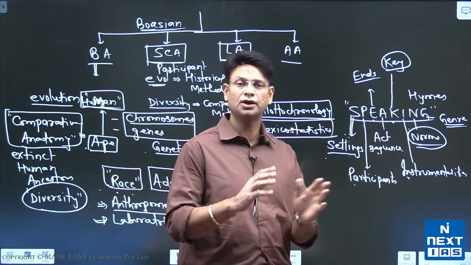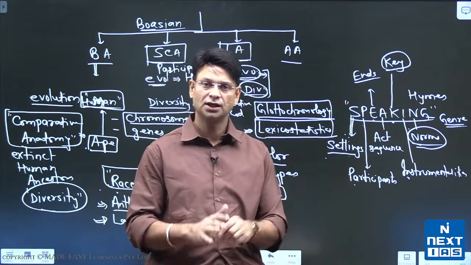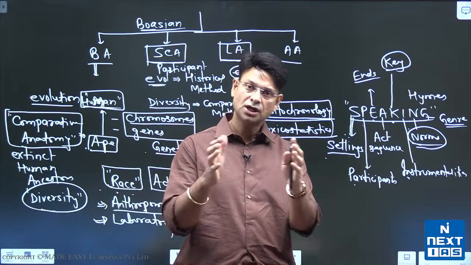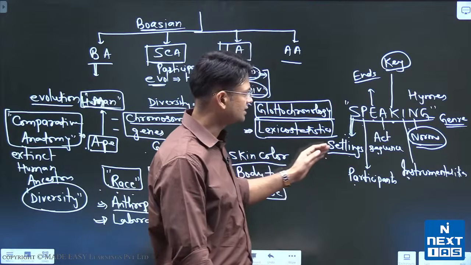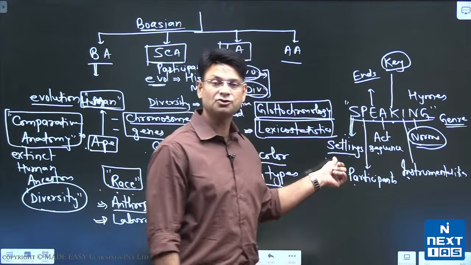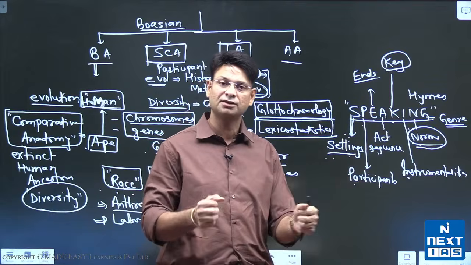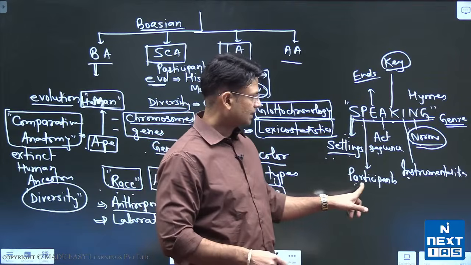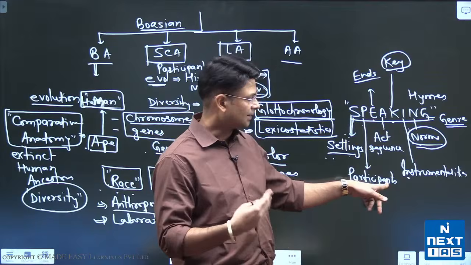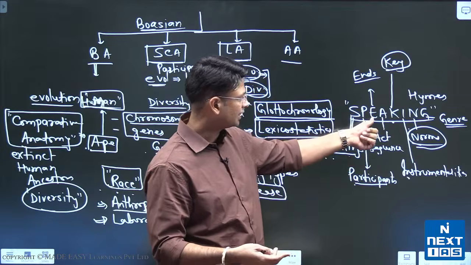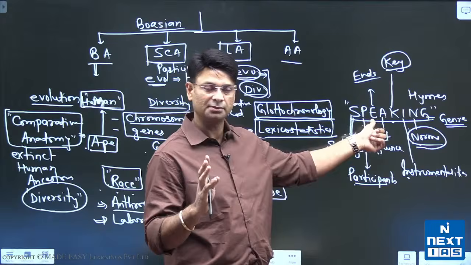The same can be applied on a fight on the roadside, right? People are fighting on the road, and you can study their communication also using the same model. So setting would be a roadside scene where people are fighting over something, right? Participants, the people who are fighting, how they are abusing each other, they are the participants. Ends, so fighting itself is their purpose, right?